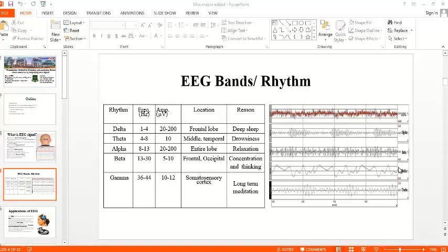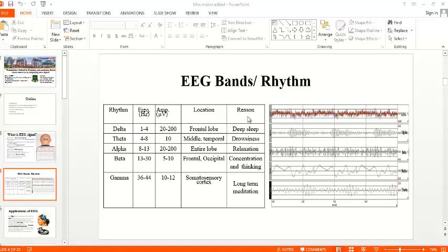Well, so what are the different rhythms of EEG signal? EEG signal has a total of 5 rhythms, that is delta, theta, alpha, beta, and gamma. Delta varies from 1 to 4 Hz, theta 4 to 8 Hz, alpha 8 to 13 Hz, beta 13 to 30 Hz, gamma 36 to 44 Hz. And delta signal is originated from the frontal lobe, theta from the temporal lobe, alpha anterior lobe, beta frontal occipital lobe, and gamma the cortex lobe.